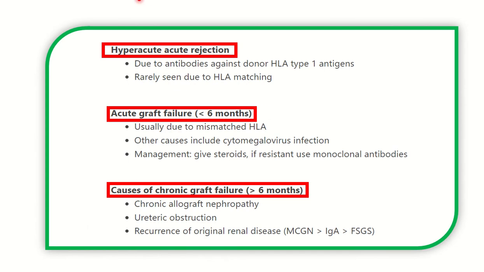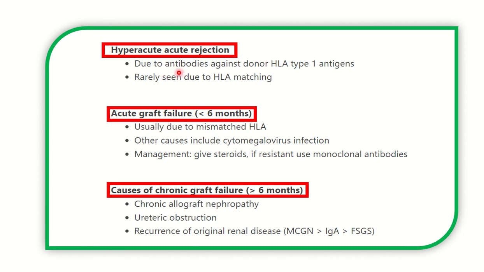We can see another slide here, graft rejection: hyperacute, acute, and chronic. The timing: hyperacute is immediate, acute is less than 6 months, and chronic graft rejection occurs more than 6 months. Hyperacute occurs due to antibodies against donor HLA type 1 antigen, and these antibodies are preformed.